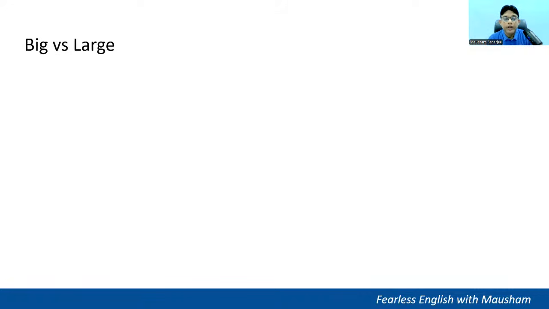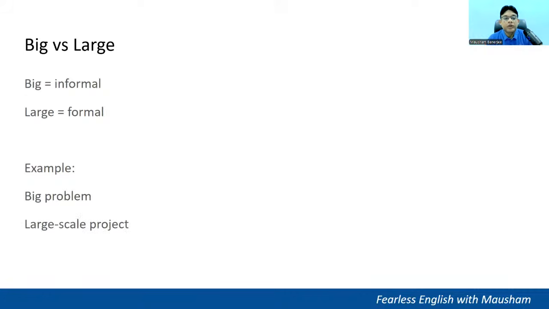The next one, big versus large. Big is more informal, large is more formal. Example, I have a big problem. This is a large scale project.